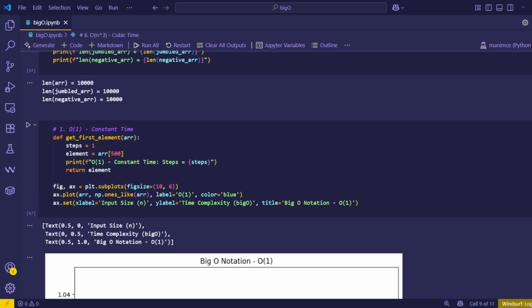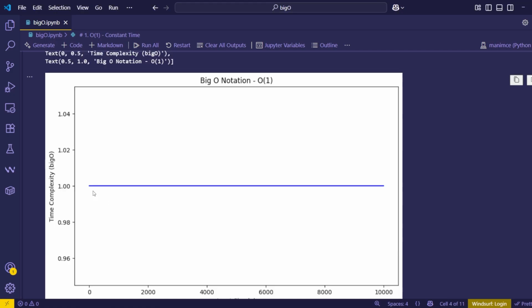So we will start off with our first example, which is the constant time algorithm. Suppose we have an array of elements and we want to access a specific value by its index. As you can see here, the algorithm is executed in a single step, and no matter how large the input size gets, the time complexity will always be equal to big O of 1, or constant time. We can verify that in this figure.